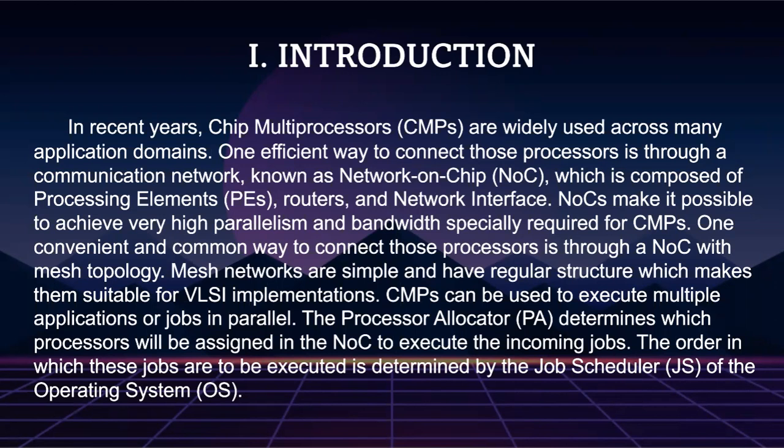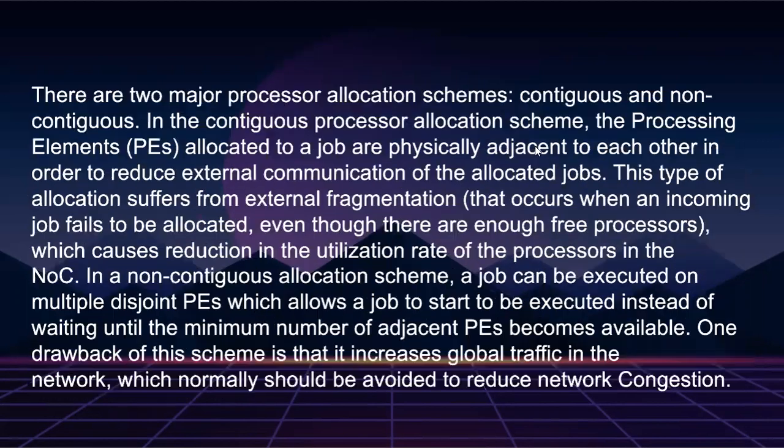CMPs can be used to execute multiple applications or jobs in parallel. The processor allocator determines which processor will be assigned in the NoC to execute the incoming job. The order in which these jobs are to be executed is determined by the job schedule of the operating system. There are two major processor allocation schemes. The first one is contiguous and the second one is non-contiguous.